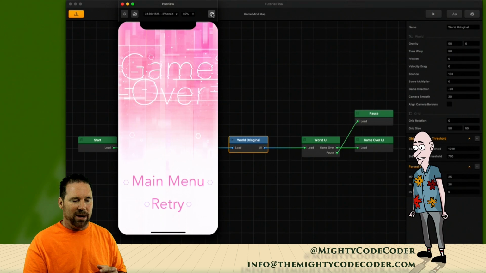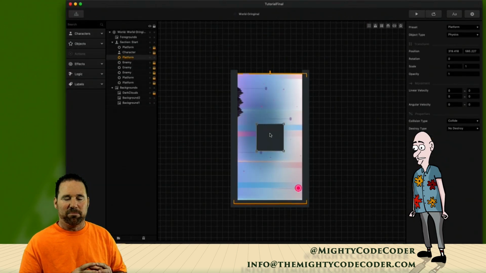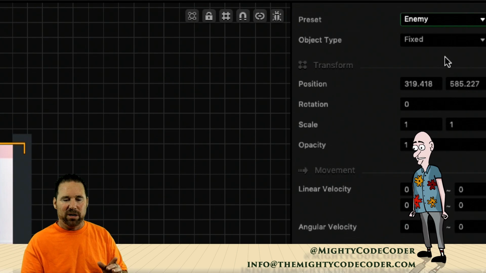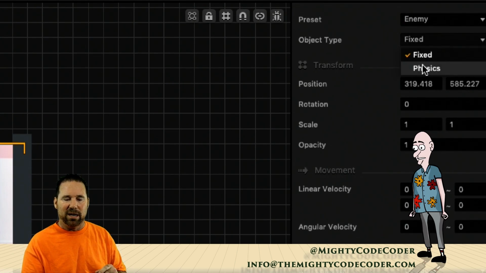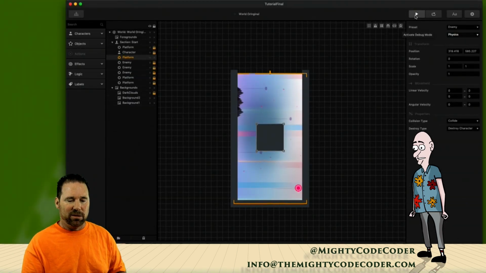So to do that, I would have to go into my game and click on this platform, and instead of making him a platform, making him an enemy. Now be careful here, because as soon as I turn him to enemy, he goes back to fixed. So make sure that you see that and turn him back to physics. So now he's an enemy and he has physics. All right, so let's go ahead and play him.